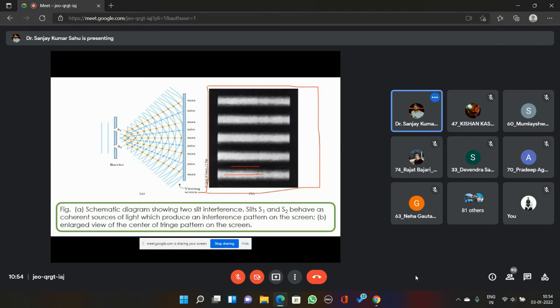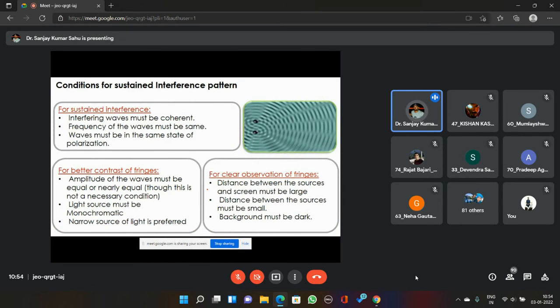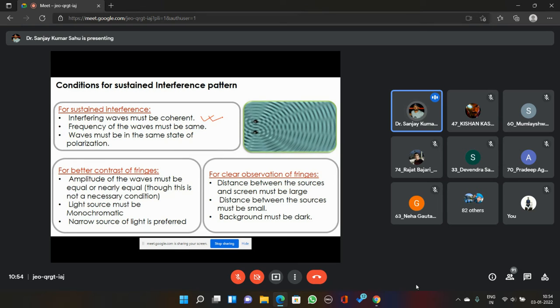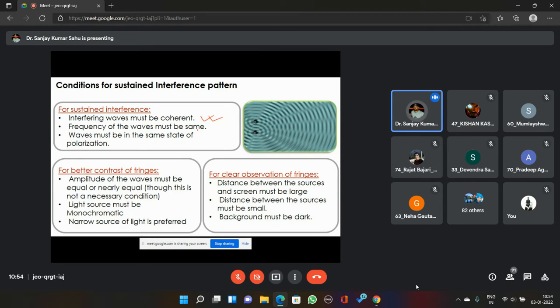Now, what are the conditions for a sustained interference pattern? The interfering waves must be coherent. If they are not coherent, the interference pattern will not be sustained over time. They will be changing their brightness and darkness with a very high frequency of around 10 to the power 15 hertz, and you won't be able to see any fringe pattern. So the waves must be at least temporally coherent. The frequency of the two waves must be the same, and the waves must be in the same state of polarization.